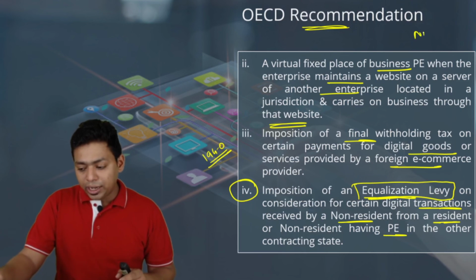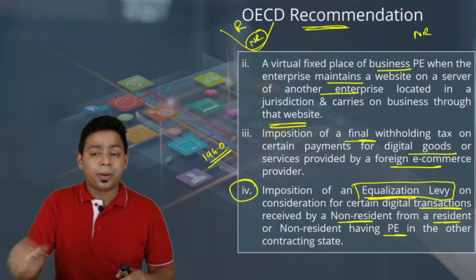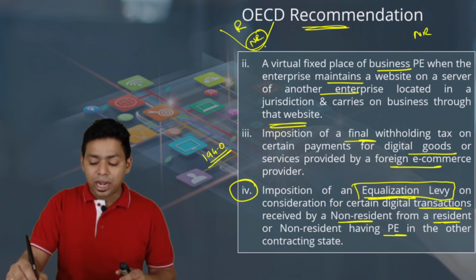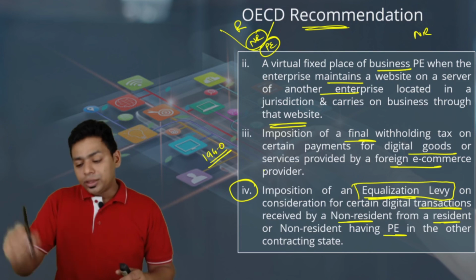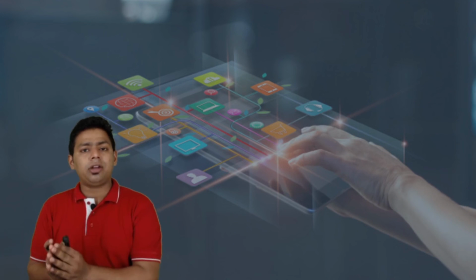So a non-resident is receiving payment from a resident or another non-resident who is having a permanent establishment in India. So one NR can make payment to another NR, but if that particular NR was having PE in India, then both are covered under equalization levy. So that's the background of equalization levy. Let us start with the discussion of equalization levy in coming lectures. Thank you.